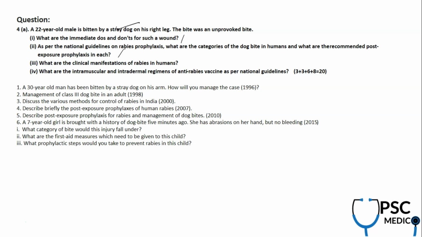What do you do? What are the guidelines? What happens if rabies is seen in a human? And what are the IM and intradermal regimens of anti-rabies vaccine as per national guidelines? Okay, this is very important. But what is a bit of a twisty question here is, what are the recommended post-exposure prophylaxis in different categories? It's okay, fine.